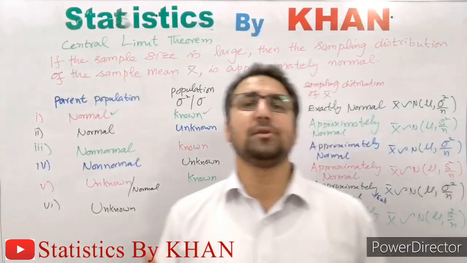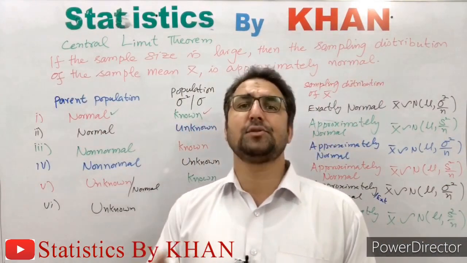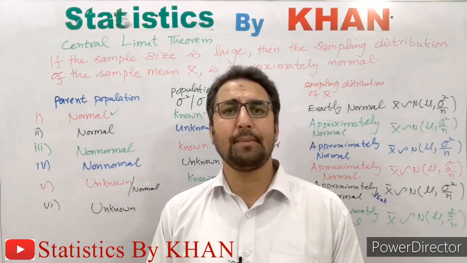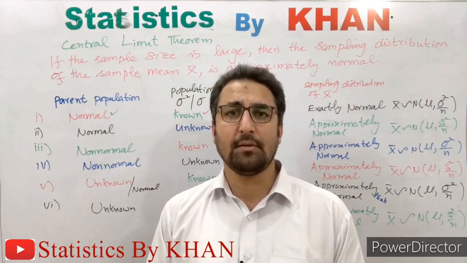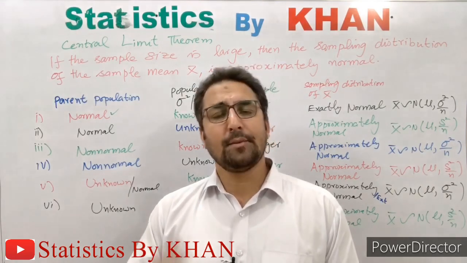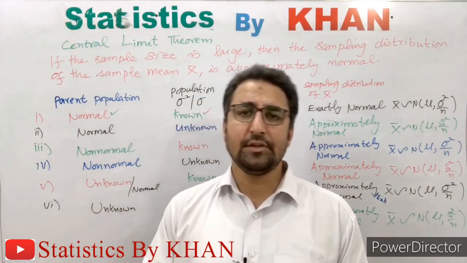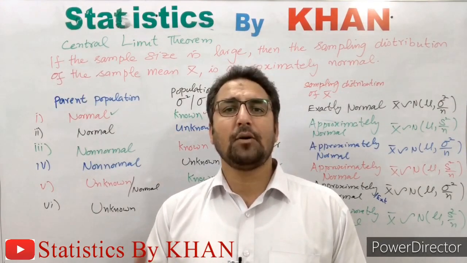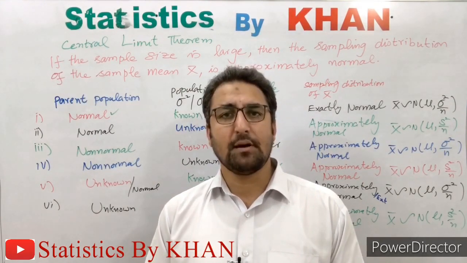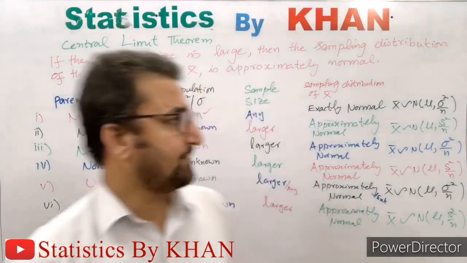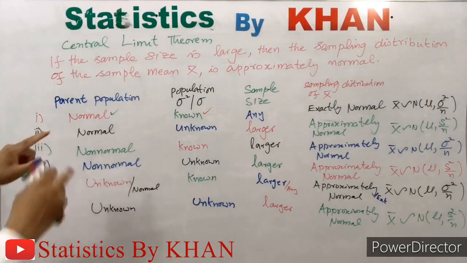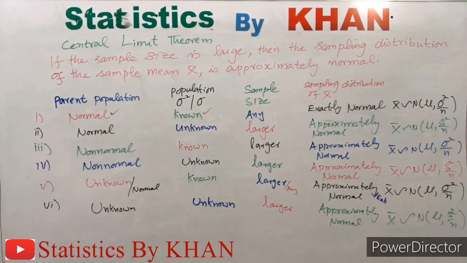This is the beauty of the central limit theorem, that irrespective of the parent population, for larger sample size, the sampling distribution of the sample mean x bar will be approximately normal. We don't see whether the parent population is normal or non-normal, but if the sample size is larger, we don't need to worry about the sampling distribution of the sample mean x bar. It will be approximately normal. In the first case it is exactly normal, because the combination which is needed for the exact normality of the sampling distribution of the sample mean x bar is fulfilled.